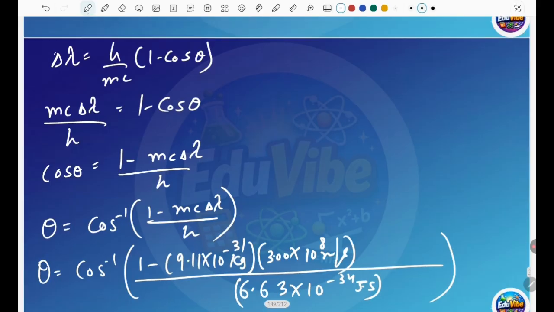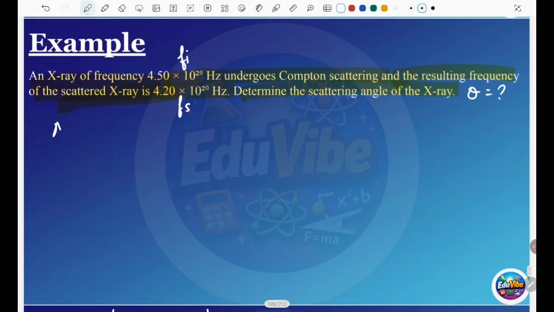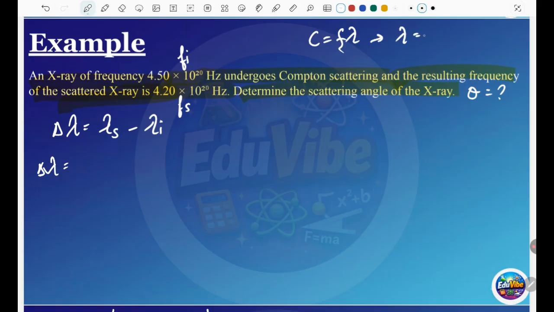You can find this delta wavelength with the information of frequency. Delta wavelength is equal to the wavelength of scattered minus the initial wavelength. You have to know the wavelength formula: c is equal to frequency times wavelength, so wavelength is equal to c upon frequency.